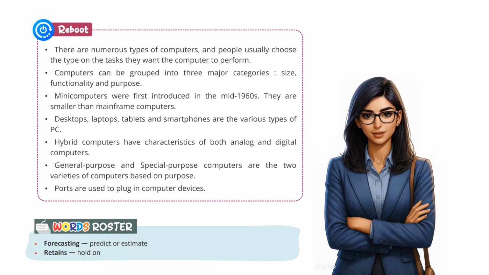Reboot. There are numerous types of computers, and people usually choose the type based on the tasks they want the computer to perform. Computers can be grouped into three major categories: size, functionality, and purpose. Mini-computers were first introduced in the mid-1960s. They are smaller than mainframe computers. Desktops, laptops, tablets, and smartphones are the various types of PC. Hybrid computers have characteristics of both analog and digital computers. General purpose and special purpose computers are the two varieties of computers based on purpose. Ports are used to plug in computer devices.